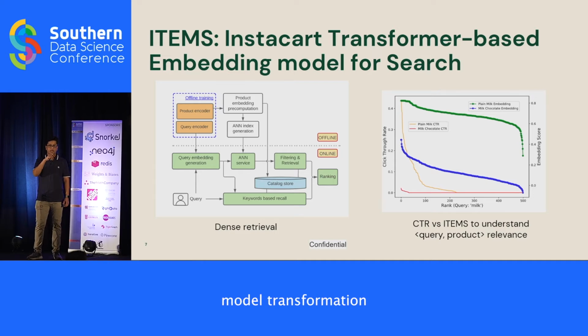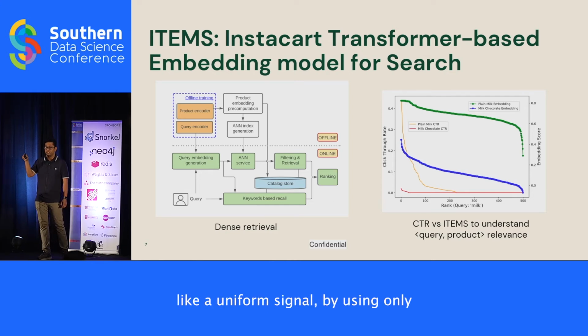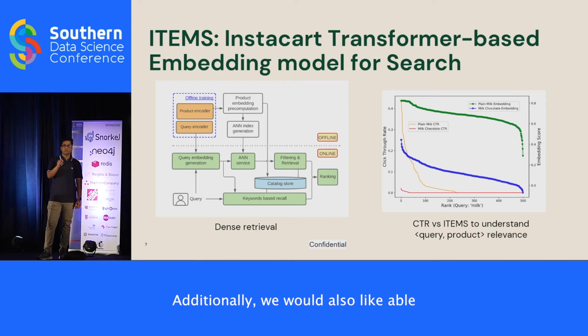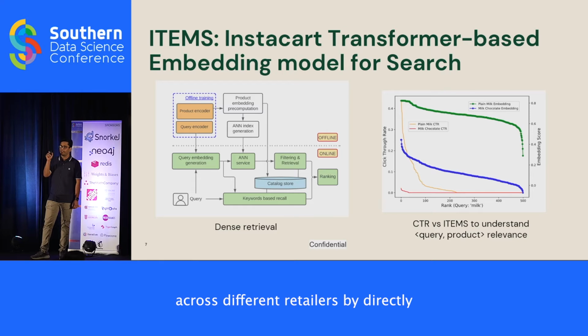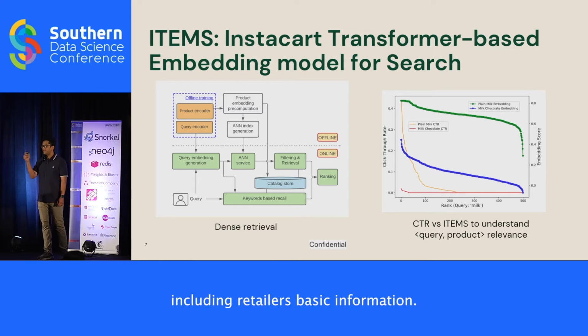Our transformer-based embeddings model solved this problem by providing a uniform signal, using only text features and no engagement features. Additionally, we were able to understand the nuances across different retailers by directly encoding retailer-specific information, such as what kind of retailer the query is being made in, directly into the model.